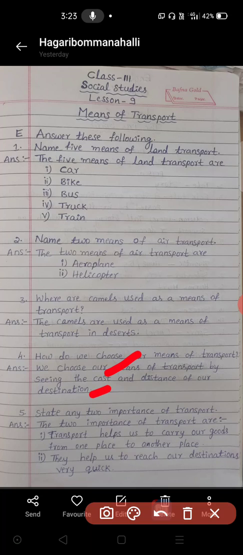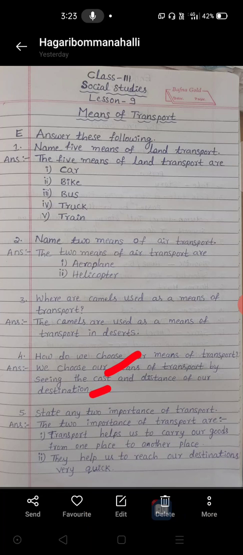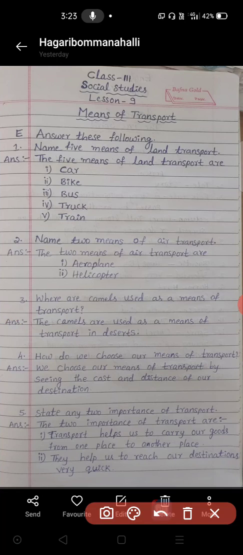Travelling, for travel how much we need to pay, that is considered as cost. So considering these two, we are going to choose the means of transport. Okay, next one, last one: state any two importance of transport.